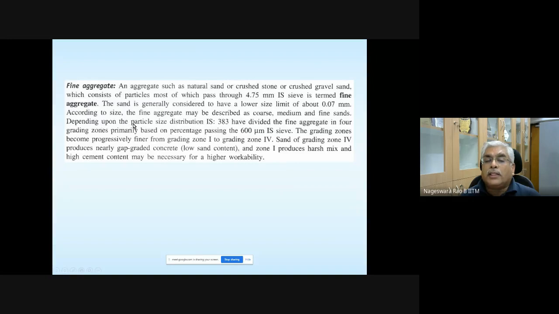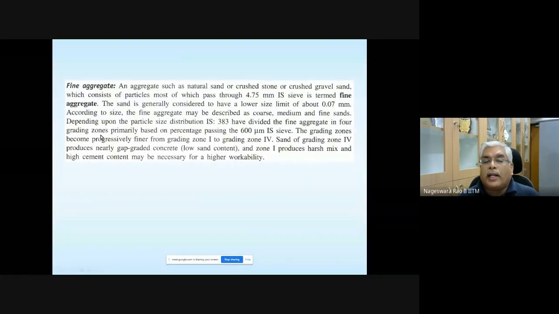This depends on the particle size distribution given in IS 383. IS 383 gives this for fine aggregate also. It recommends sieve analysis, and depending on how much is retained on each of the sieves and other things, it categorizes the fine aggregate.